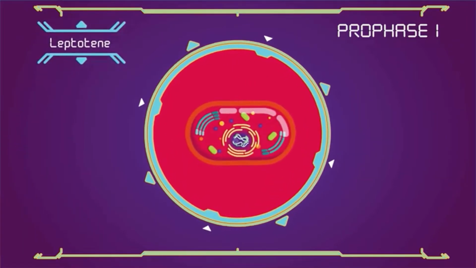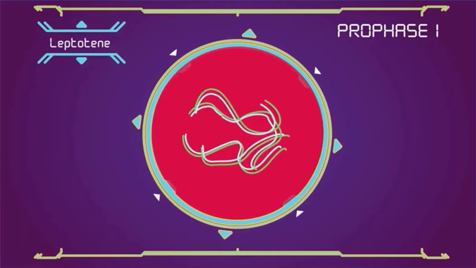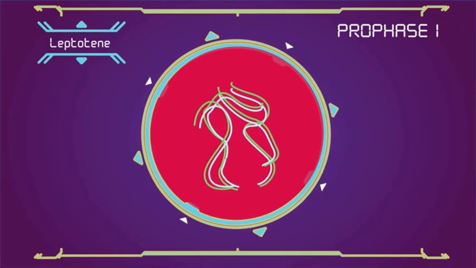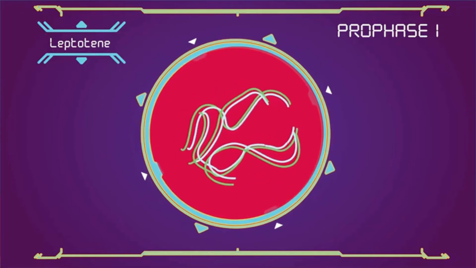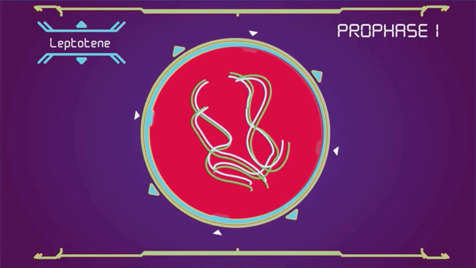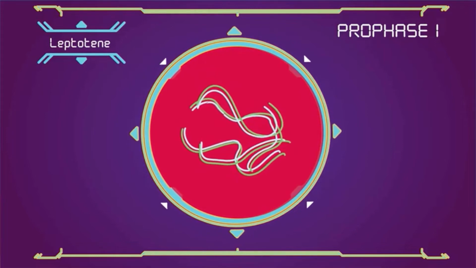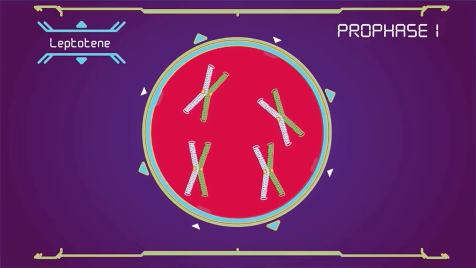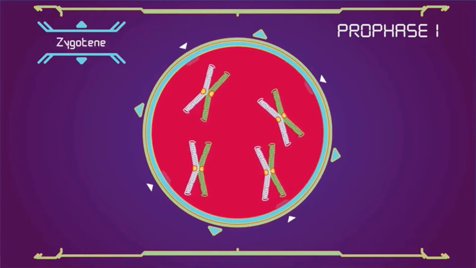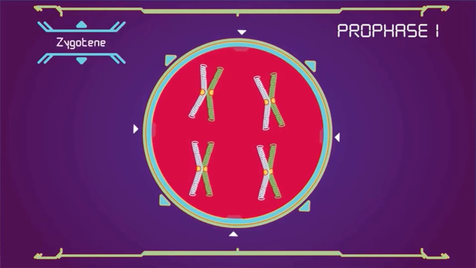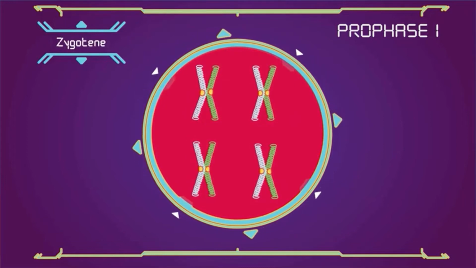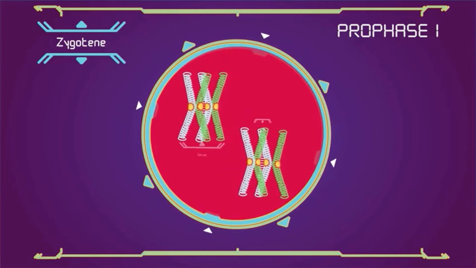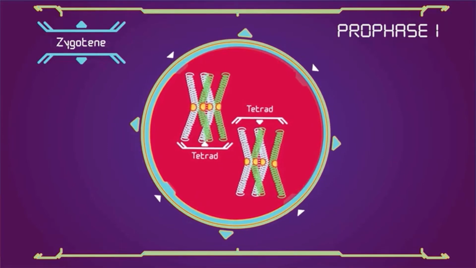Leptotene. In this stage of prophase 1, individual chromosomes, each consisting of 2 sister chromatids, become individualized to form visible strands within the nucleus. Leptotene is of very short duration, and it's when the progressive condensation and coiling of chromosome fibers takes place. Zygotene. Chromosomes approximately line up with each other into homologous chromosome pairs through the synaptonemal complex. The paired chromosomes are called bivalent or tetrad chromosomes.